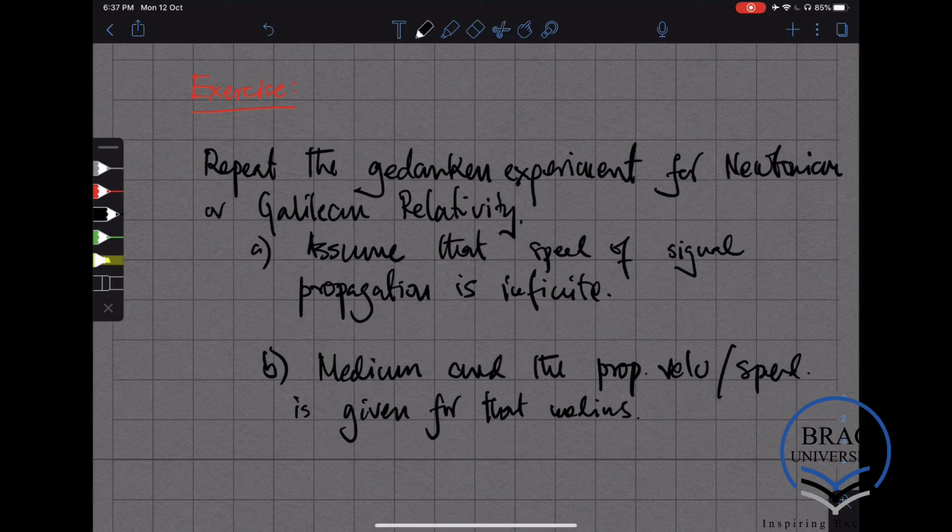It's like suppose that the two things are communicating by some sort of sound wave. Then of course the velocity of that wave will be different in different reference frames. So by adopting each of these assumptions, you can show that in Galilean or Newtonian relativity, simultaneity is an absolute concept. All right.